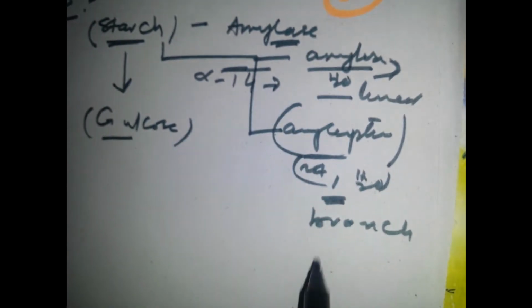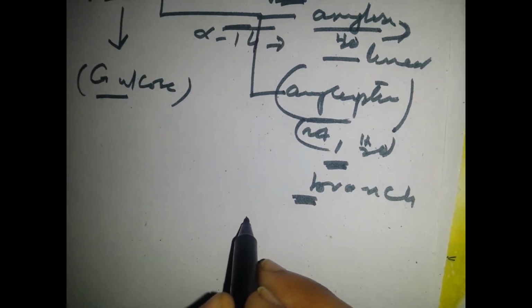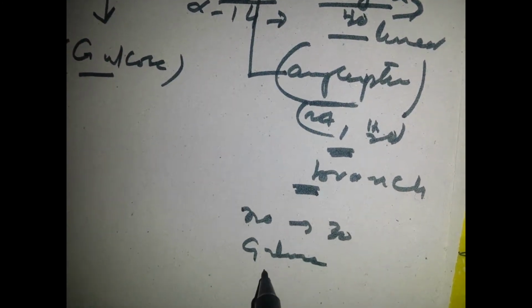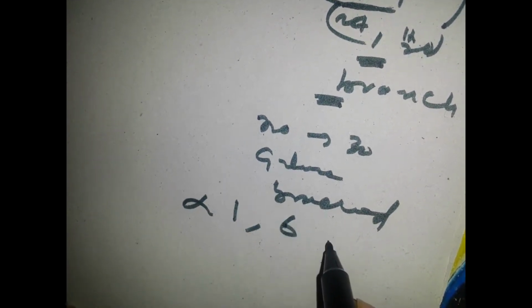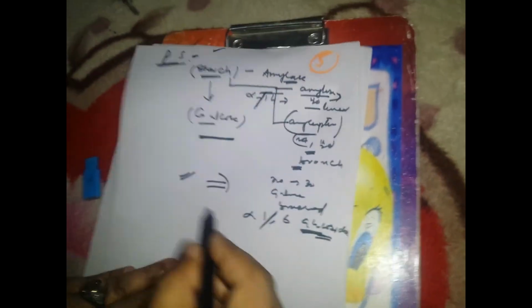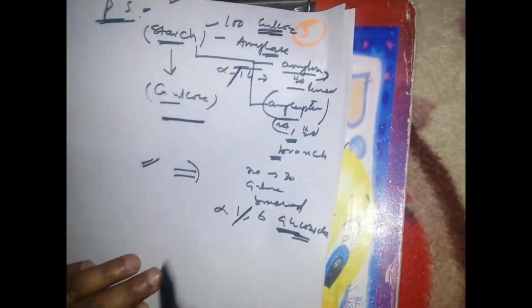What about the bond? They have alpha 1,4 linkages here. The same thing here, they also have 1,4 linkage, but when they reach a certain extent, for example up to 20 to 30 glucose, they are going to make a branch, and that branch is called an alpha 1,6 glycosidic bond. Our body has enzymes which can break this bond as well as this bond, and they are digested in the small intestine. So starch is 100% glucose. Remarkable.